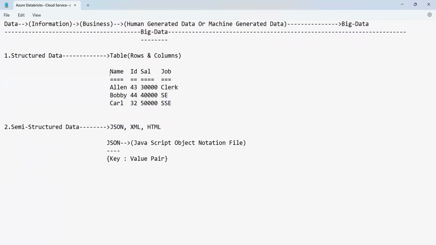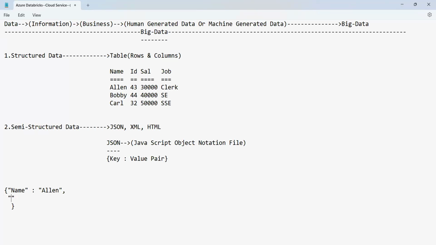As a data engineer, it is very important for us to understand exactly what a JSON file is, because most of the data you will find is in JSON form only. Here I'm using the first key, name. Then you have a colon, which differentiates the key from the value. The value I'm using is ALN. Then use a comma here.